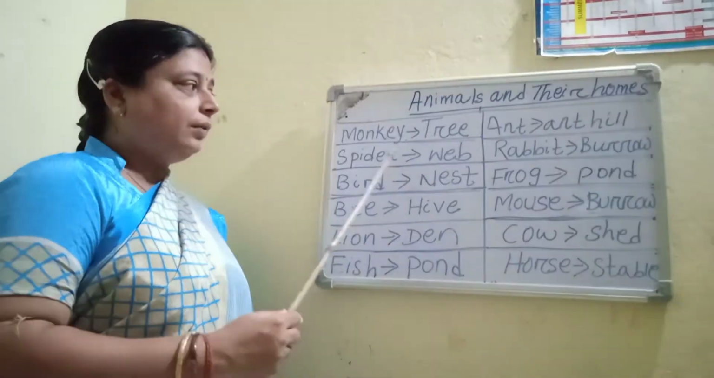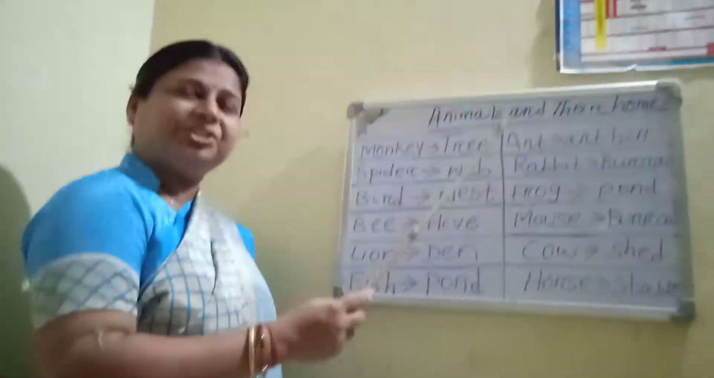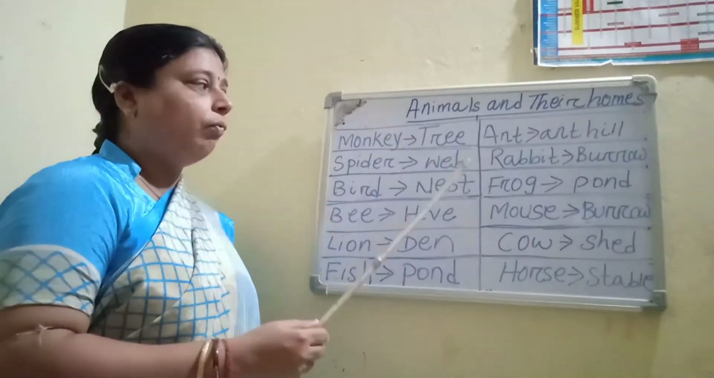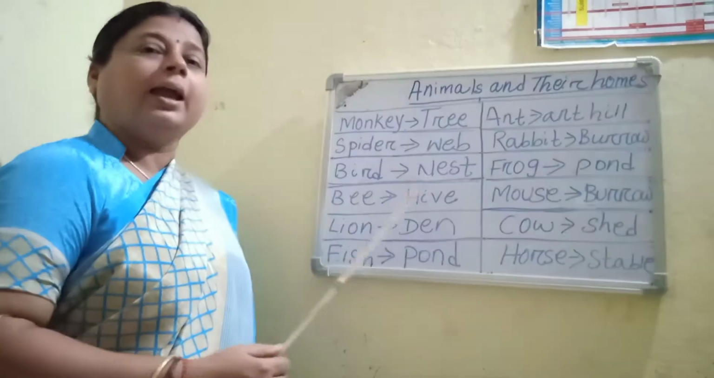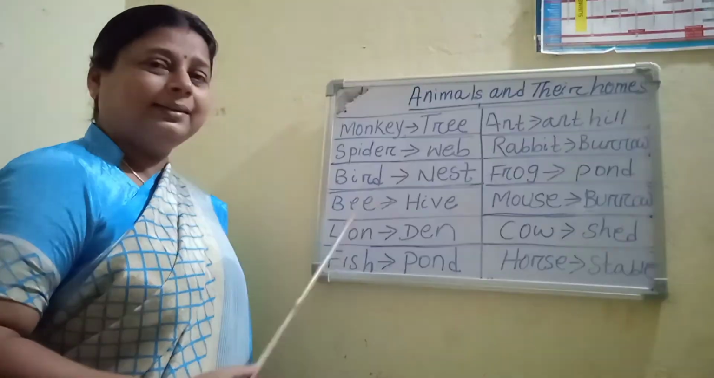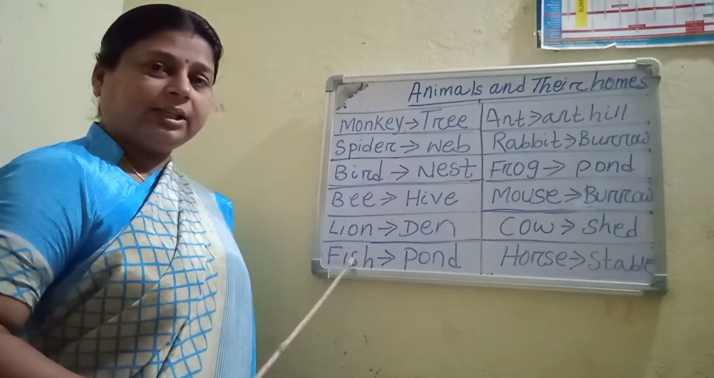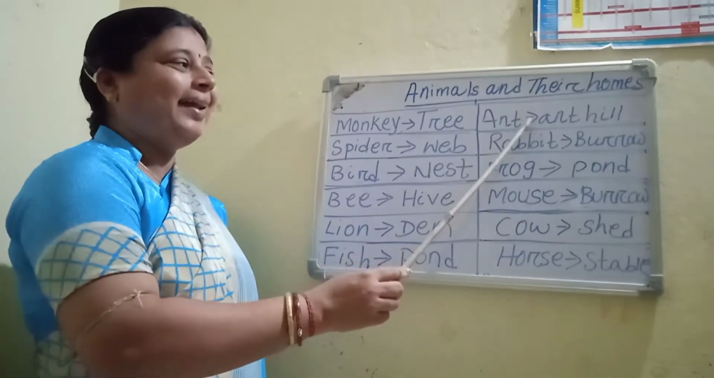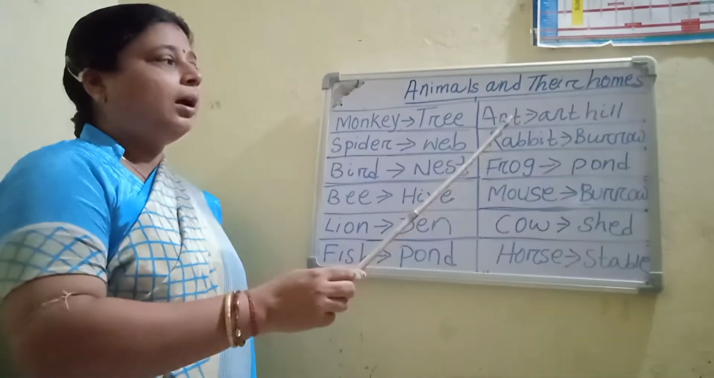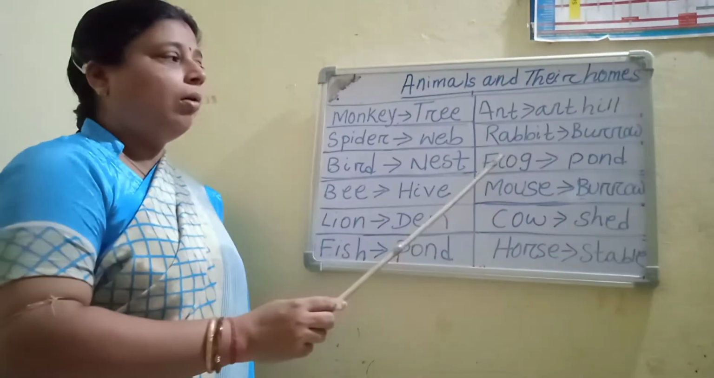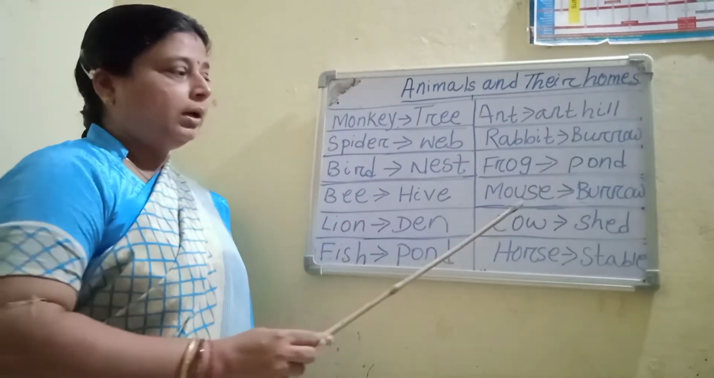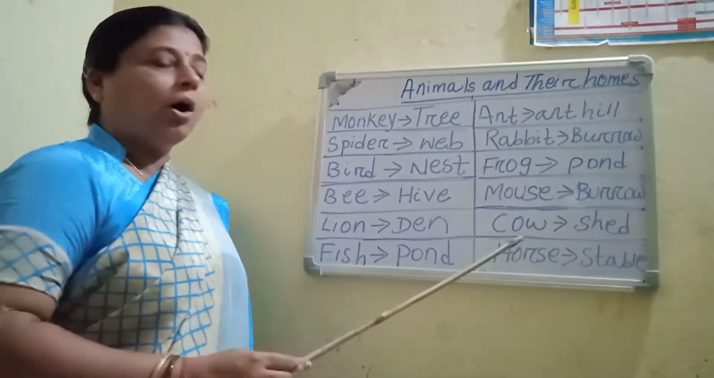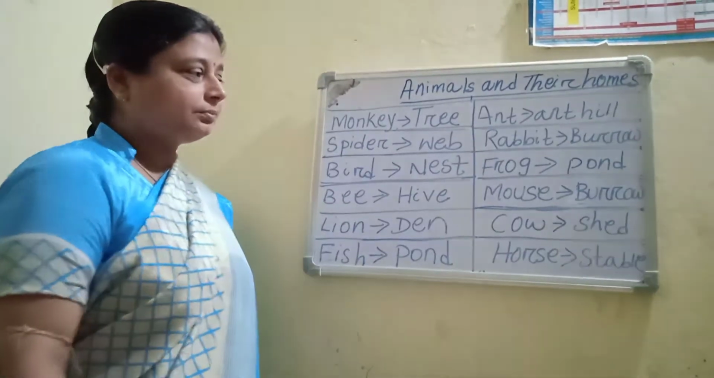First, all of you read with me. Monkey, tree. Spider, web. Bird, nest. Bee, hive. Lion, den. Fish, pond. Ant, hill. Rabbit, burrow. Frog, pond. Mouse, burrow. Cow, shed. Horse, stable.